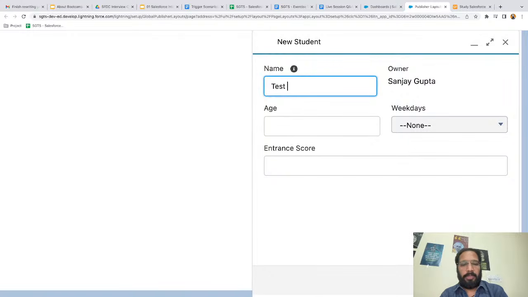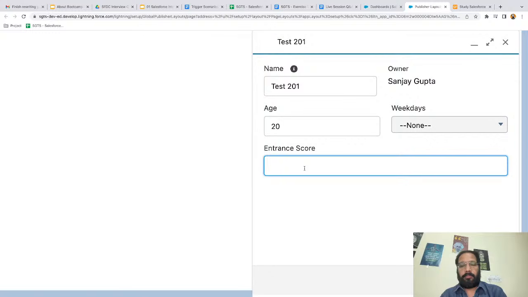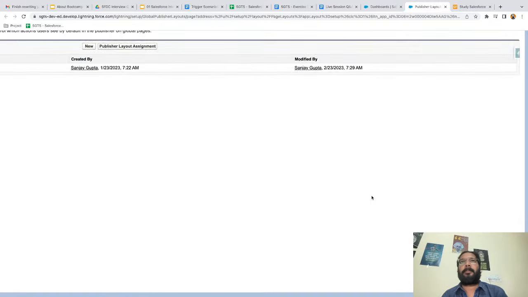And let's say I'm filling dummy information. Weekdays is basically a dependent pick list, so you just need to place that controlling and dependent pick list both. That's why right now I'm not able to fill it and I'm just clicking on save.